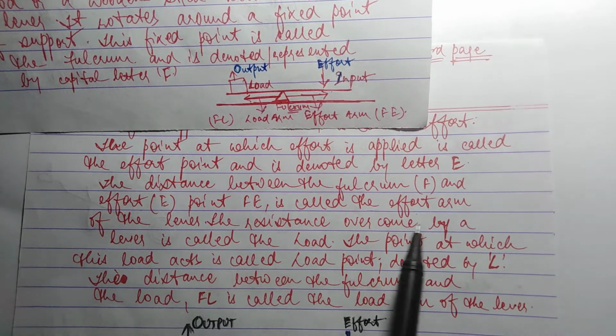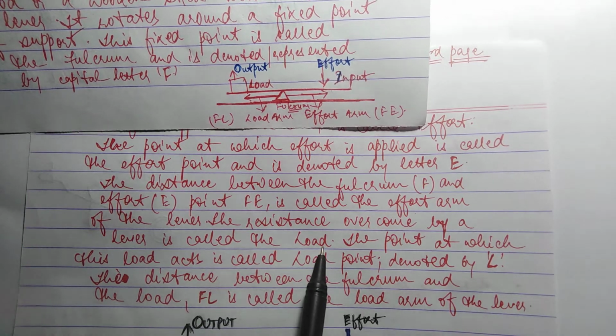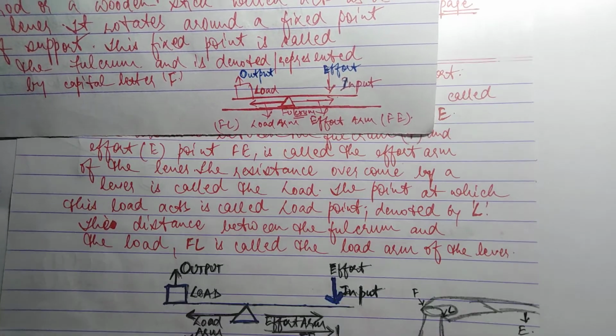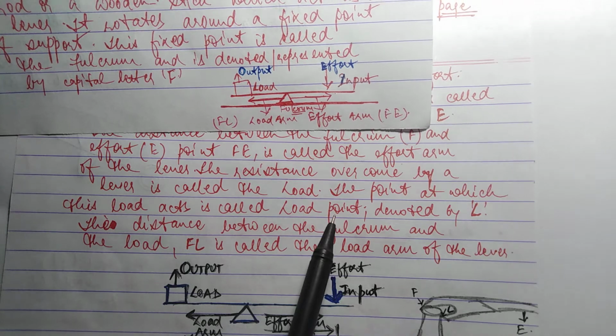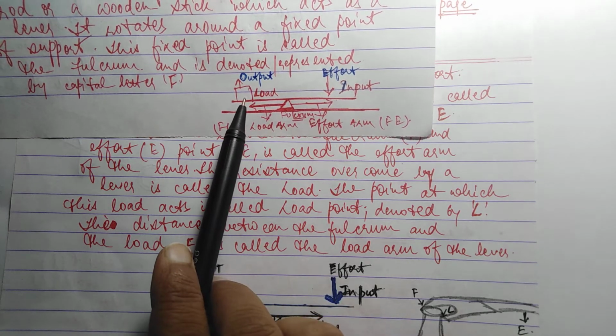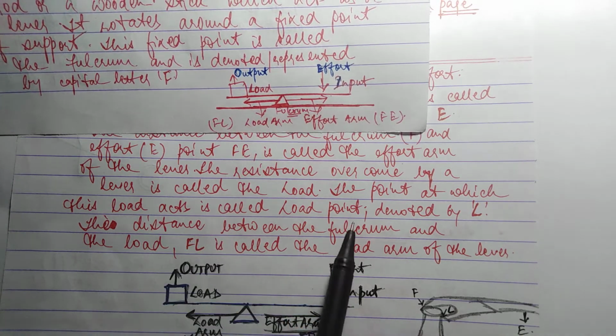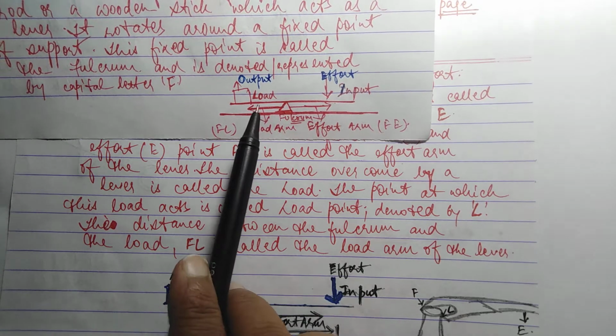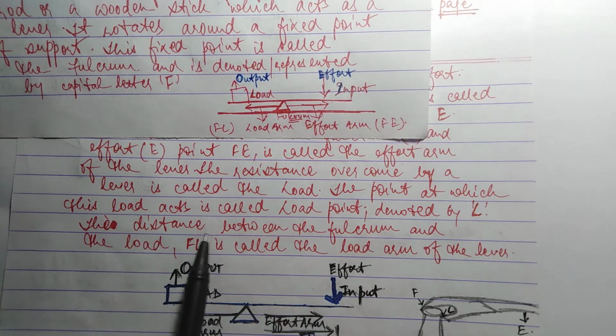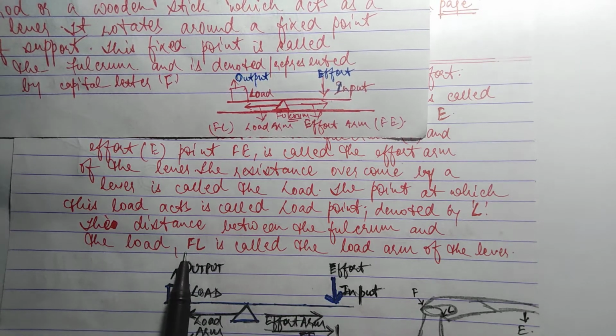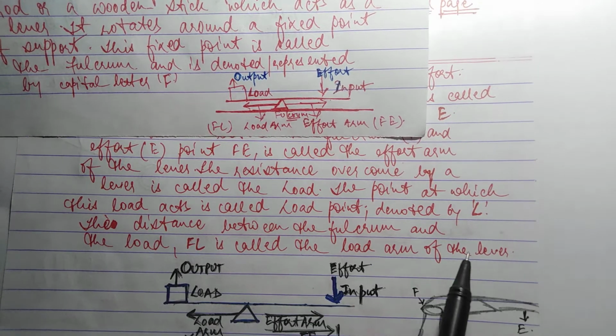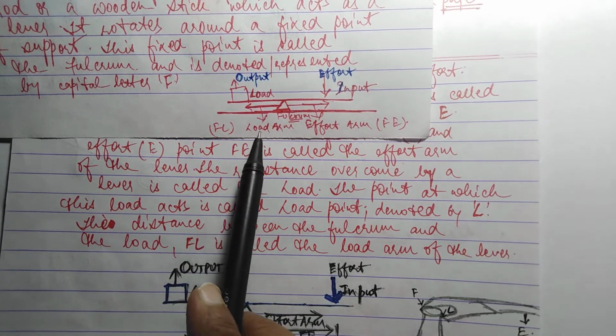The resistance overcome by a lever is called the load. The point at which this load acts is called load point. This is the load point here, denoted by L. The distance between the fulcrum and the load, FL, is called the load arm of the lever. It is called the load arm.